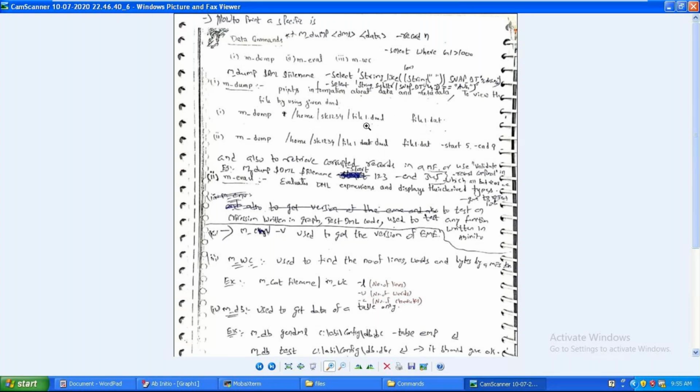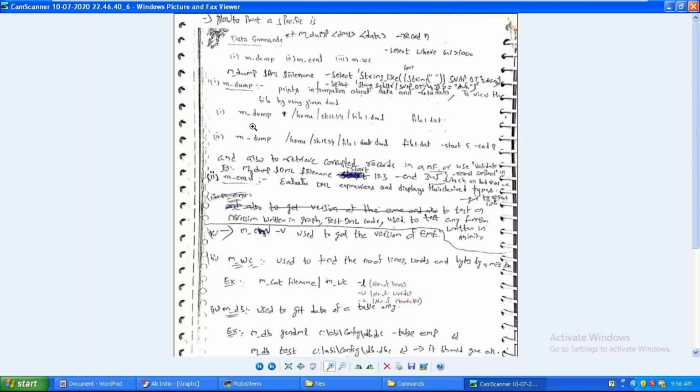Here I'm providing the DML of that respective file, and here my file name. I want to view the customer file data, so I will provide my customer file DML, space, my actual file name. If I press enter, automatically you can see the header from my DML, and from the second row you can see the actual data present in my file.